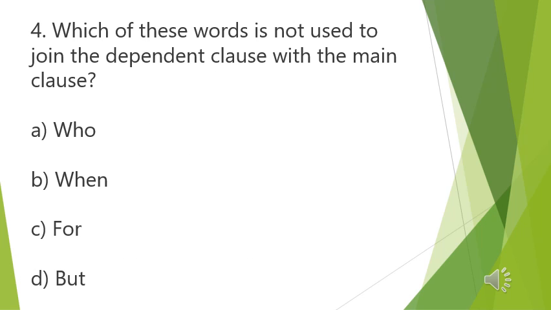Okay, let's move to the next question. Which of these words is not used to join the dependent clause with the main clause? Number A, who. Number B, when. Number C, for. Number D, but. The right answer, as you see here, number D, but. Because you know that but is a coordinator that joins two independent clauses in the compound sentence, not in the complex sentence.